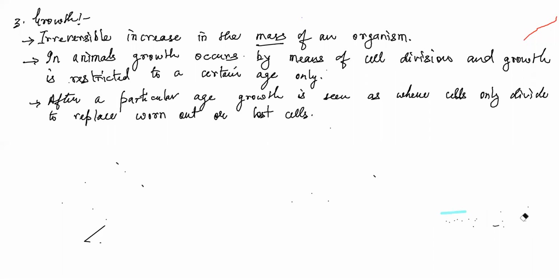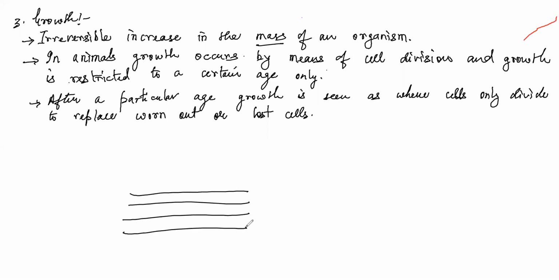Sir, some cells once formed never divide any further, like brain cells, just like neurons. So then how are the worn out cells replaced? Okay, let me explain this.